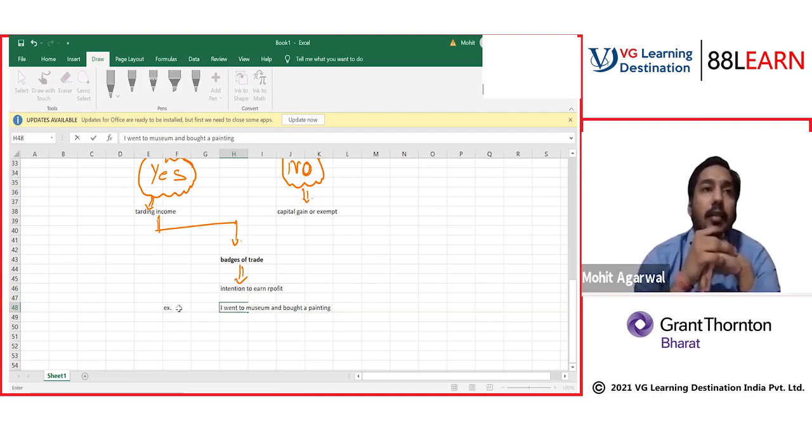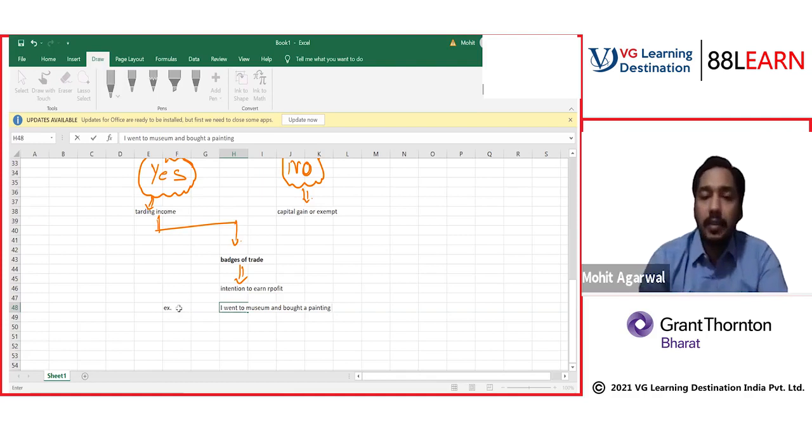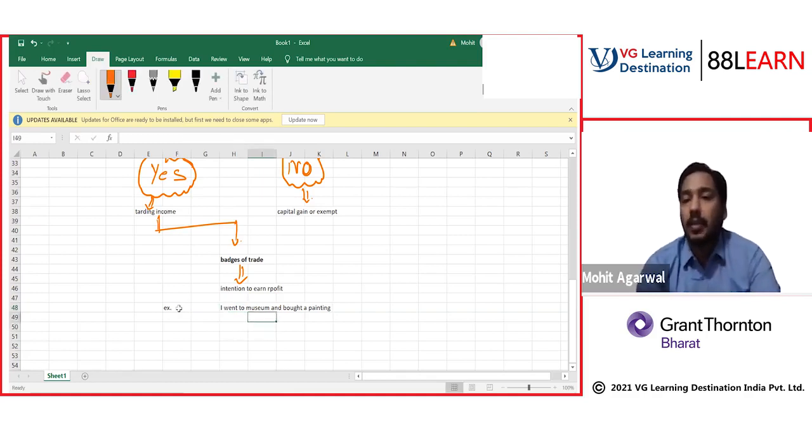Later on, after a few months or a year, I sold that painting. Tell me, everyone, what do you think? Is this activity a trading activity or not? And if yes, why? Write me down.